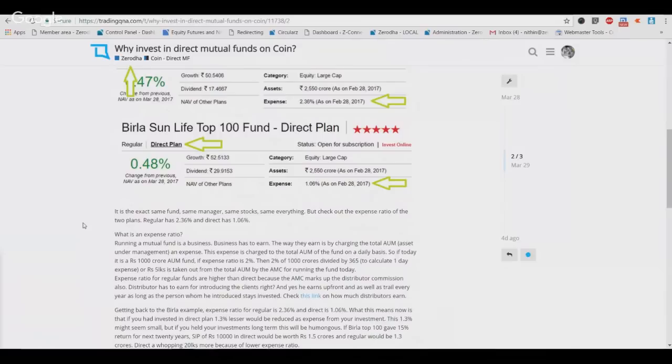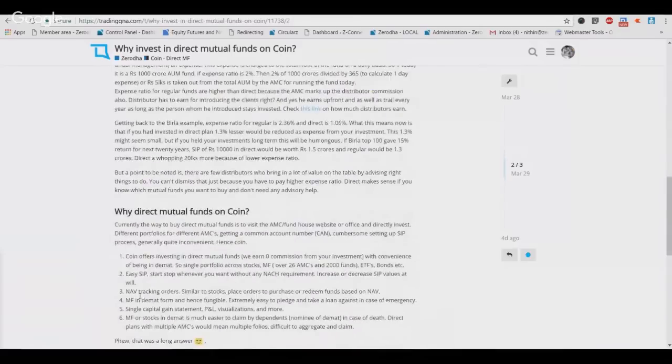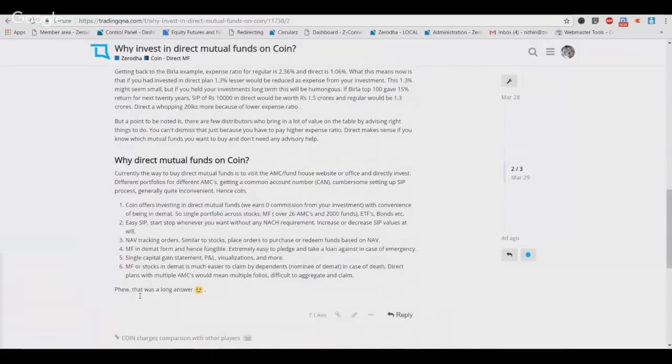But if you're someone who's self-enabled when investing in mutual funds, I think direct mutual funds should be your way out, right? Now that you know why direct mutual funds, let me quickly explain why direct mutual funds on Zerodha and on Coin. Firstly, we are selling direct mutual funds using a demat account. What it means is we're the first brokers in the country. Similar to how stocks sit in your demat accounts, your direct mutual funds sit in a demat account, right?